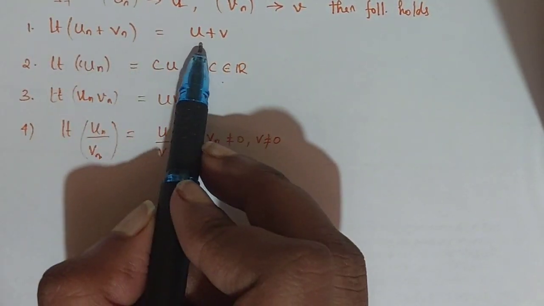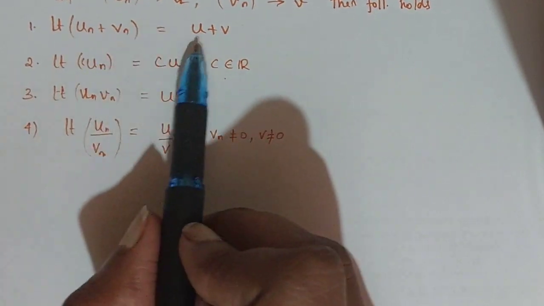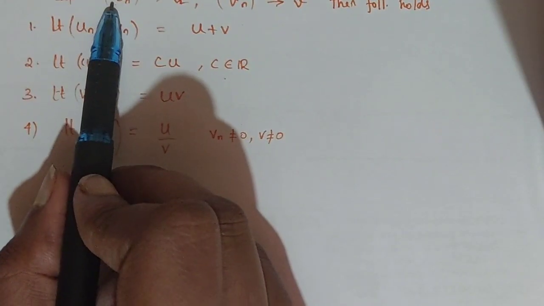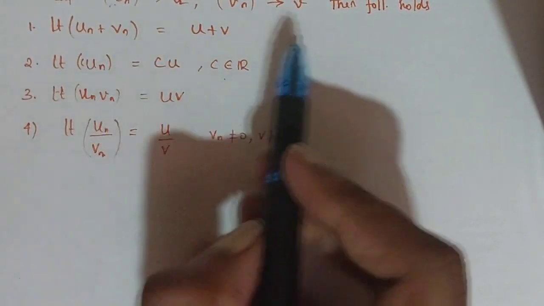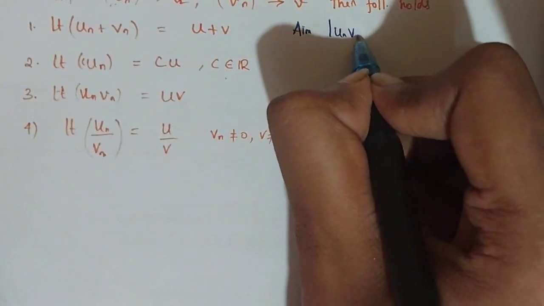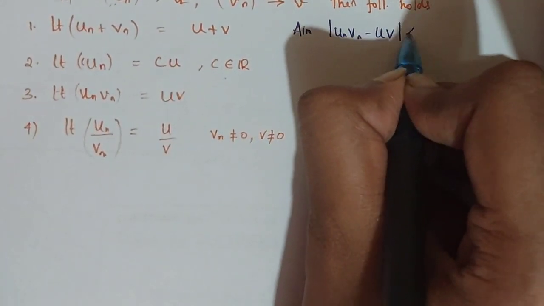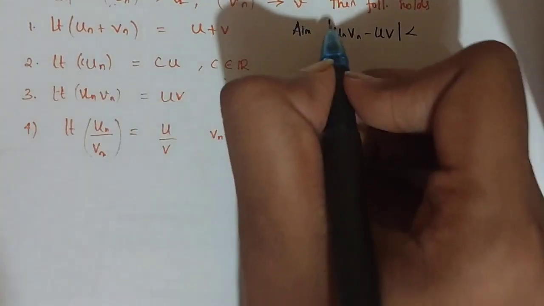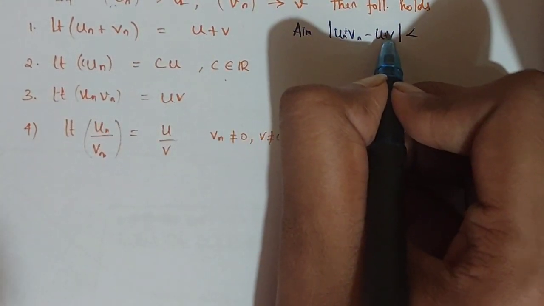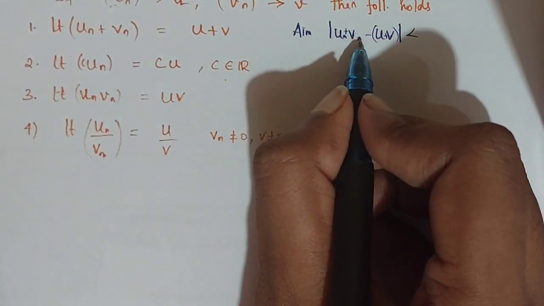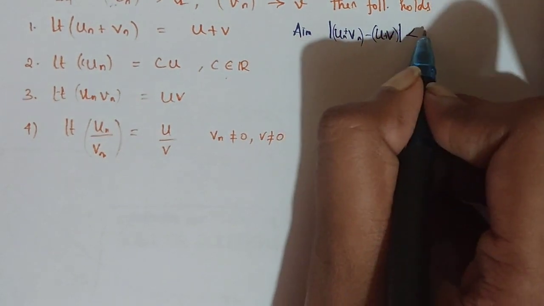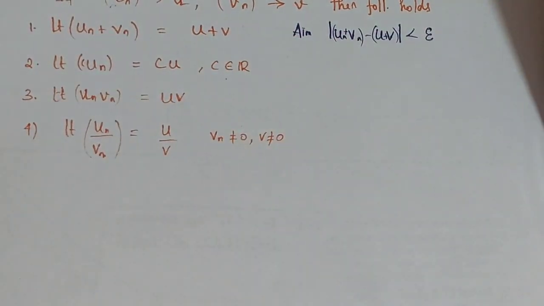Here, first: un plus vn converges to u plus v. How can we prove it? Very simple. The ultimate aim is to show that |(un plus vn) minus (u plus v)| is less than epsilon for all n greater than or equal to n naught.